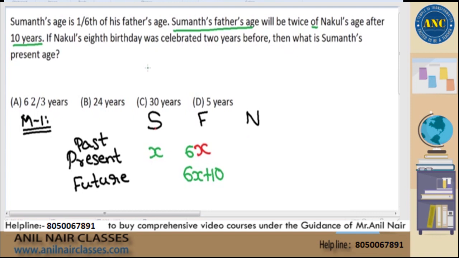Now see here. If I read the next statement, if Nakul's 8th birthday was celebrated 2 years before, that means Nakul celebrated his 8th birthday 2 years before. That means right now he is 10 years. After 10 years he will be 20 years, because the question says Sumant's father's age will be twice of Nakul's age after 10 years. After 10 years he will be 10 plus 10, 20 years.